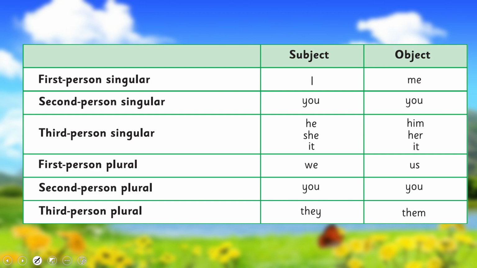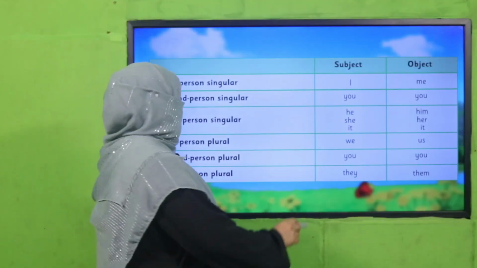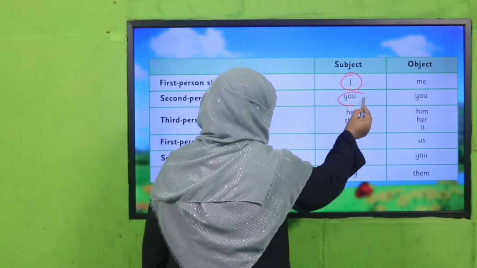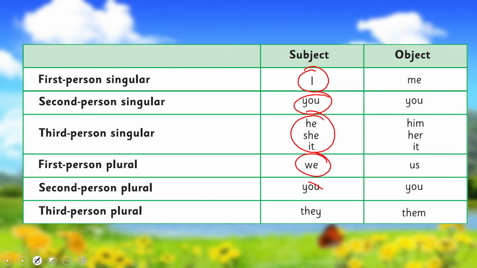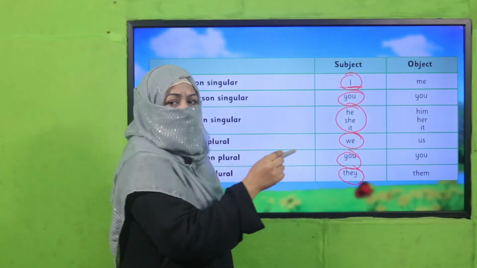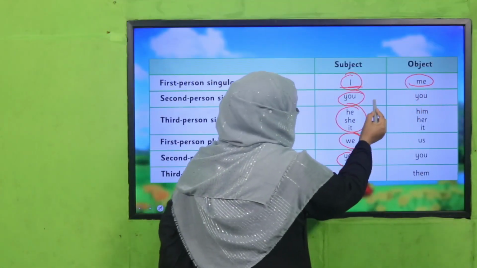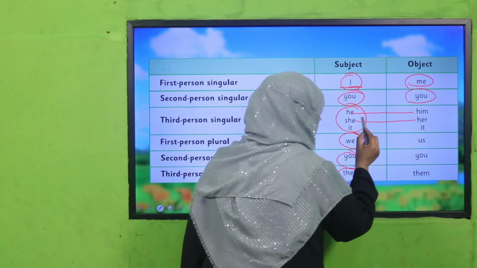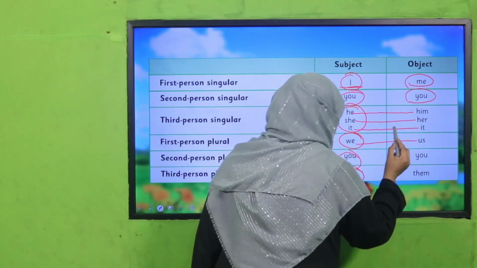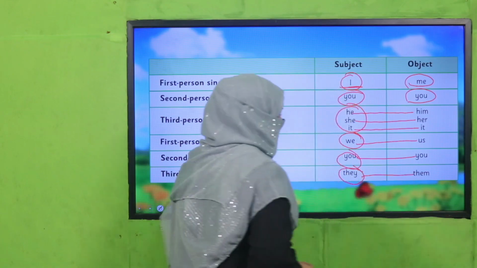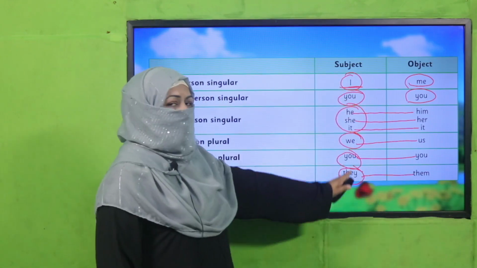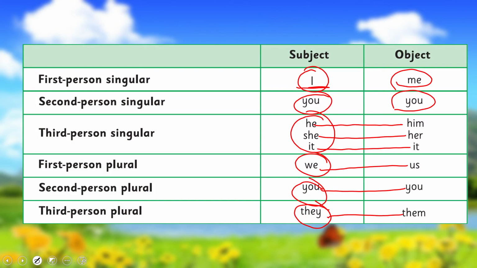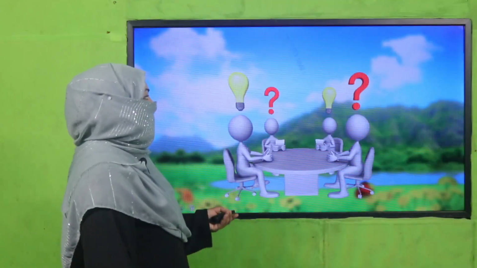So this is how a subject pronoun is used. For first person it is I, for second person you, then he, she, it, we, you, and they. We will know it in detail. In object case, if I, the first person, is receiving the action, we'll use the pronoun me, you. For he, we use him. For she, we use her. For it, we use it. We, us; you; they, them. This is how subject pronouns and object pronouns are used. Do you understand? Okay, so let's practice it through an activity.